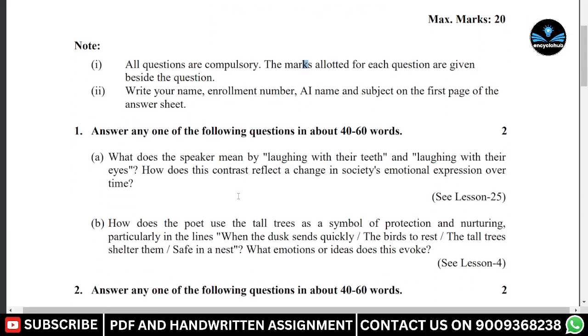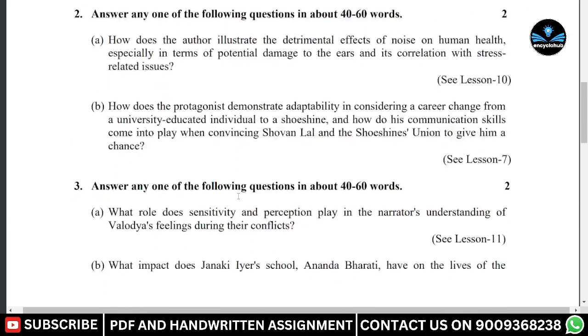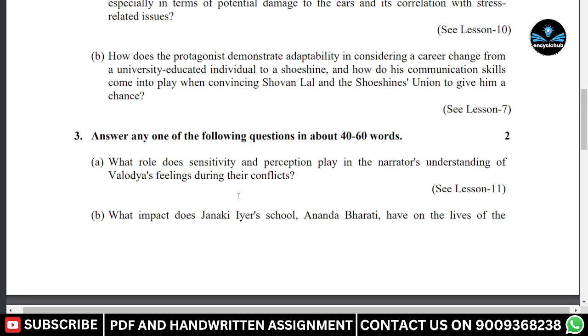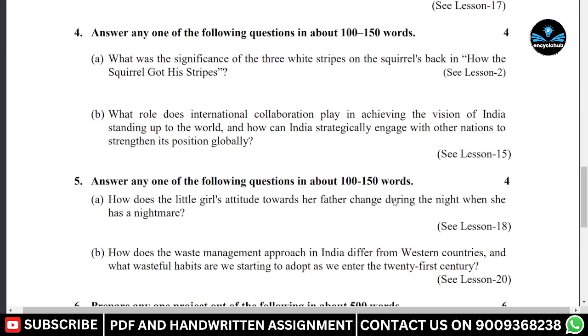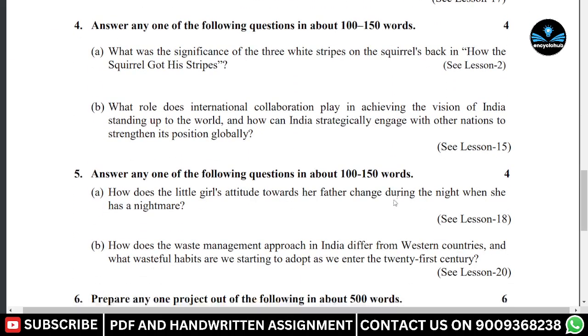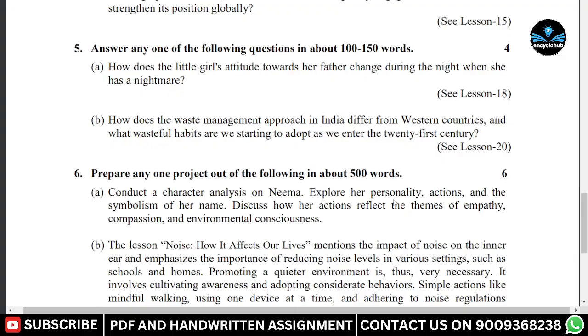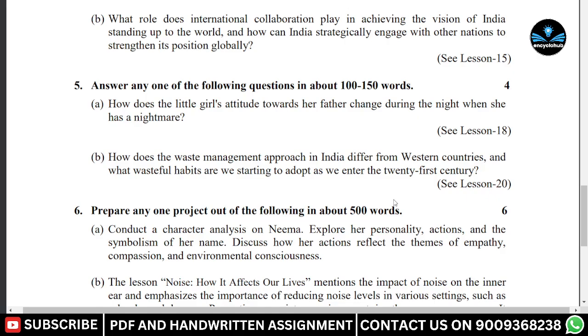This is an English paper which we are discussing here. Now, questions number 1, 2 and 3 that you can see on the screen are about 40 to 60 words, and question number 4 and question number 5 are 100 to 150 words, and question number 6 is about 500 words. All of the questions have the chapter numbers they were taken from written on them.